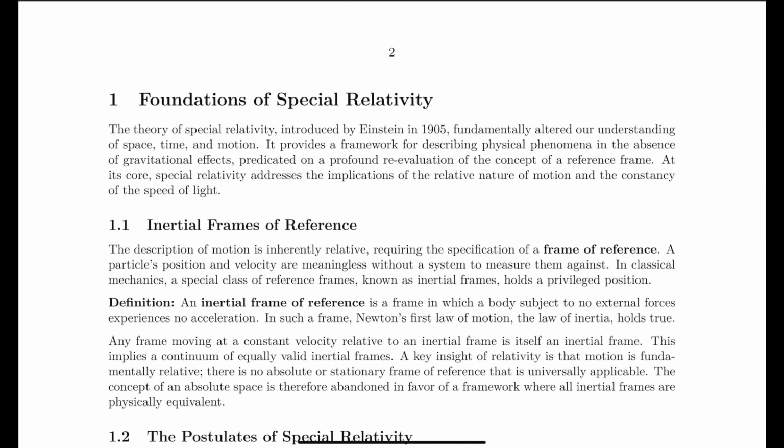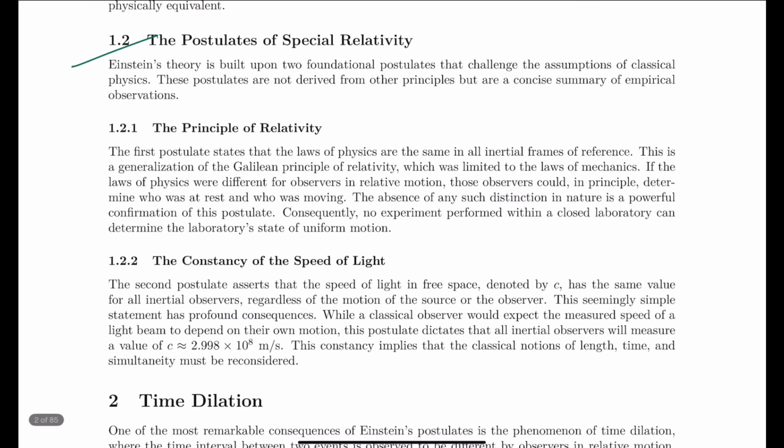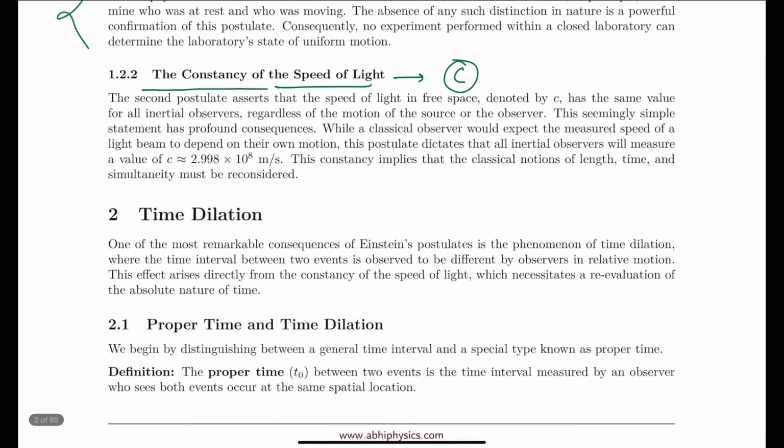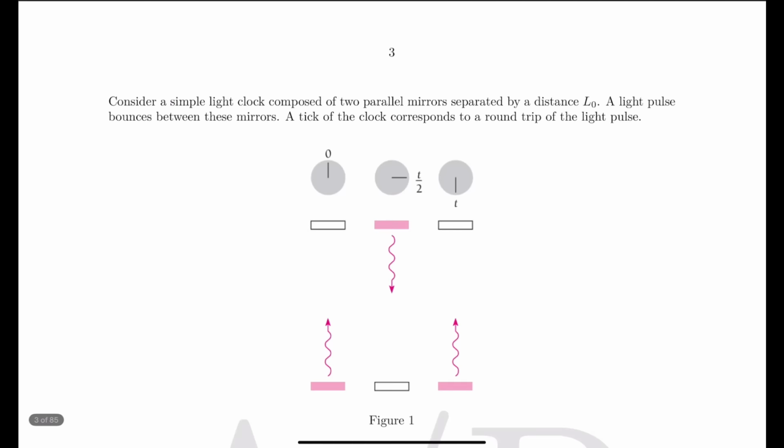So we have started from the very basic foundations, then the inertial frame of reference, then the postulates of special relativity, that is the principle of relativity and its description, then the constancy of the speed of light, that the speed of light is fixed in all inertial frames. Then time dilation, which is the effect at very high speed.